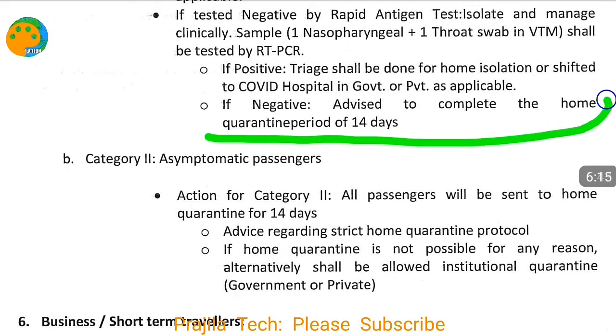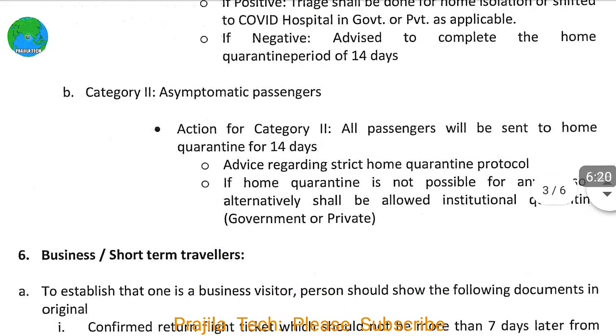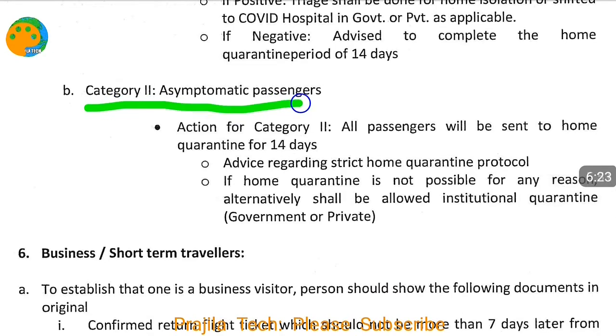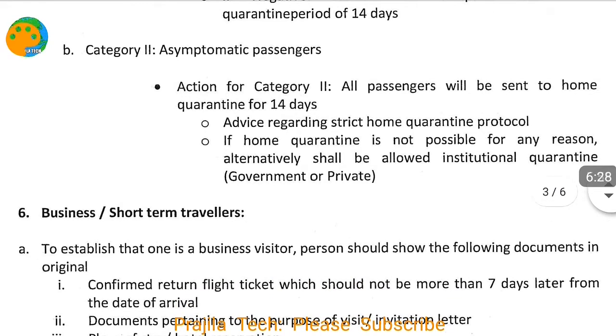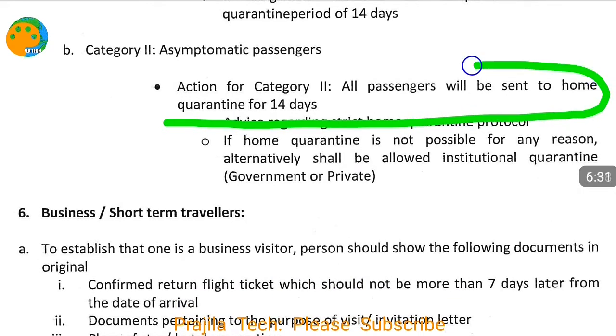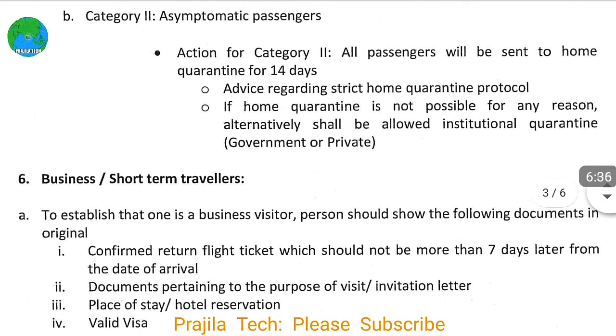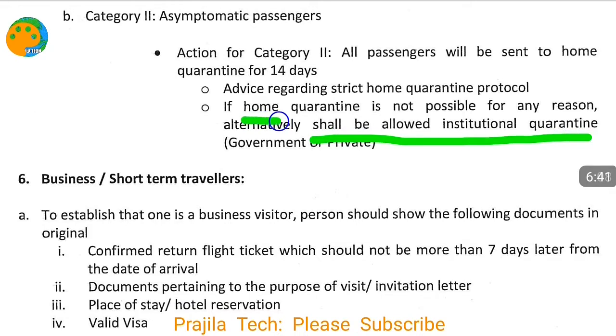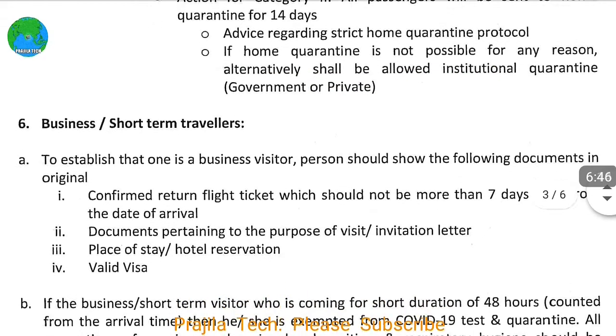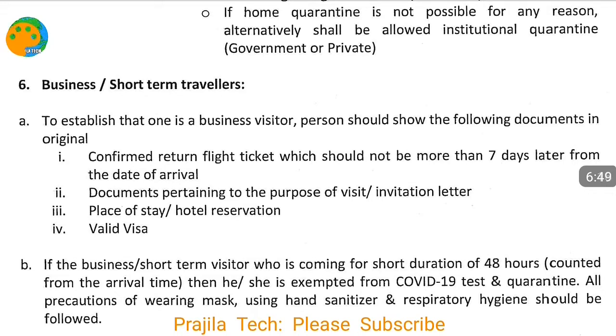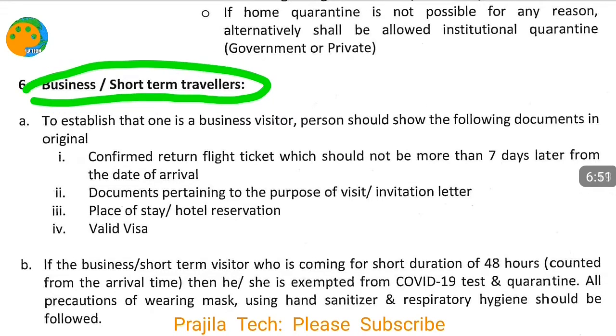So that means anyway, if you are detected with COVID, then the action will be different. If it is negative, you can go home and get quarantine for 14 days. Now if you are asymptomatic, you don't have any symptoms, you are happy, again you can go home and strictly follow 14 days of quarantine. So these are the main points you have to remember. You can read through everything later. I am sharing the link with you, don't worry. And if home quarantine is not possible, you have to go through institutional quarantine, either provided by government or a private hotel.